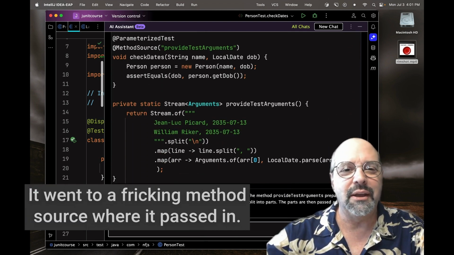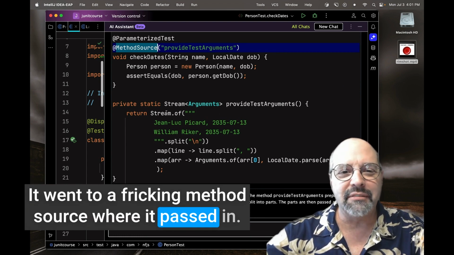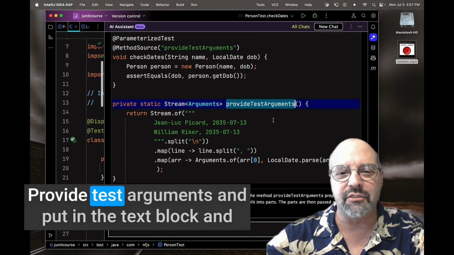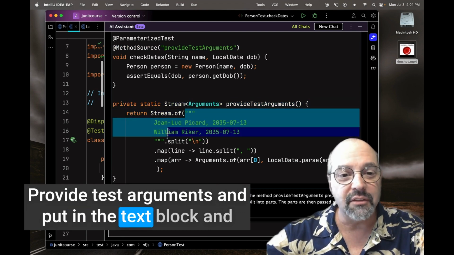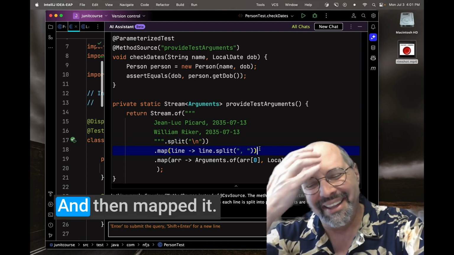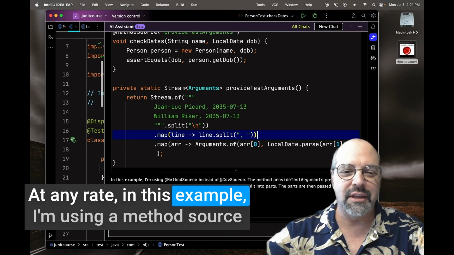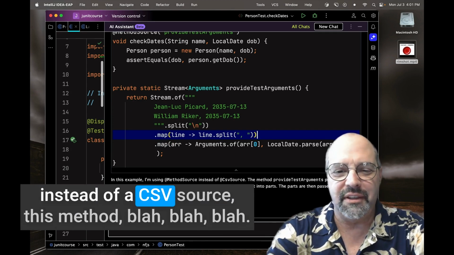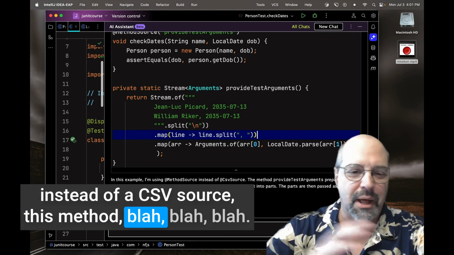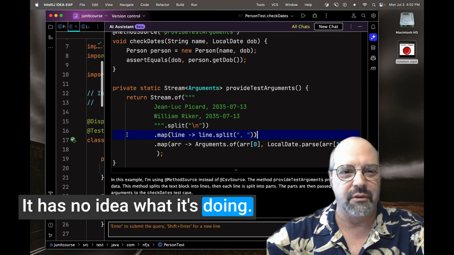And notice what it did. It went to a freaking method source where it passed in, here's the method, provide test arguments, and put in the text block and split it at the line delimiter and then mapped it. It's like, are you out of your mind? At any rate, in this example, I'm using a method source instead of a CSV source. This method, blah, blah, blah. And I'm realizing, okay, I give up. It's totally wrong. It has no idea what it's doing.